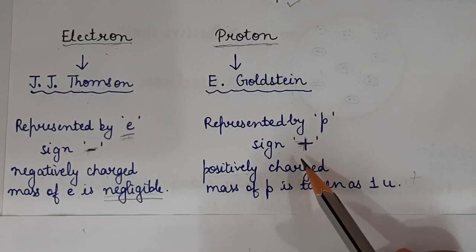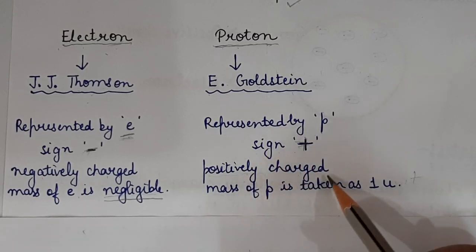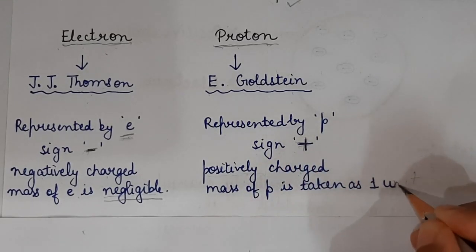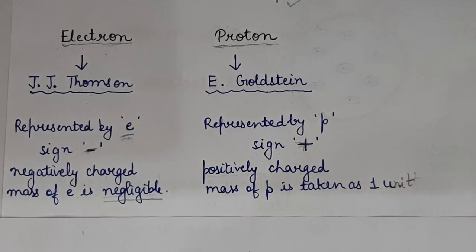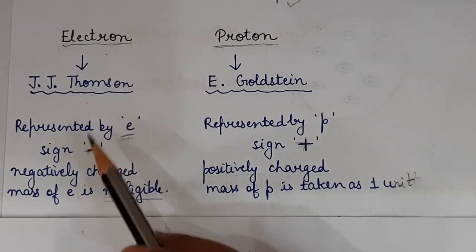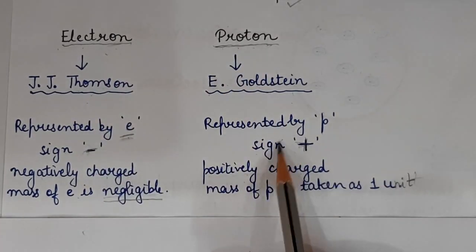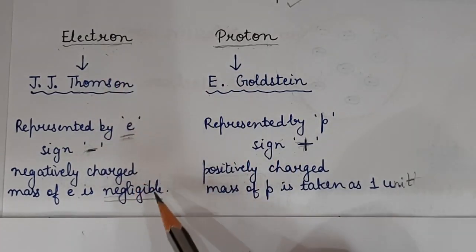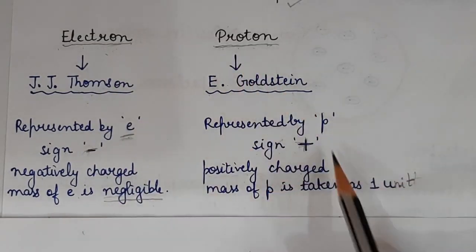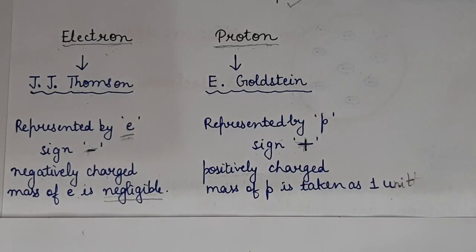And the mass of proton is taken as 1 unit. Clear? Electron negatively charged, proton positively charged. Electron mass is negligible, proton mass is 1 unit. Clear, students? So this was about the discovery of electron and proton.